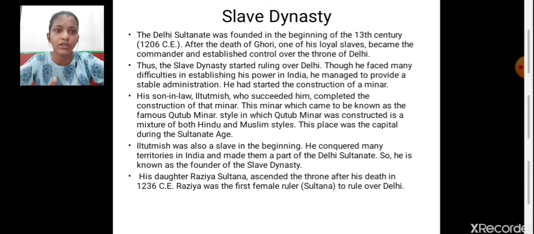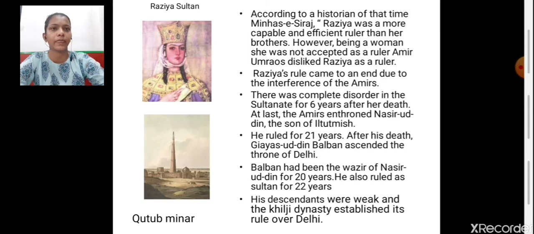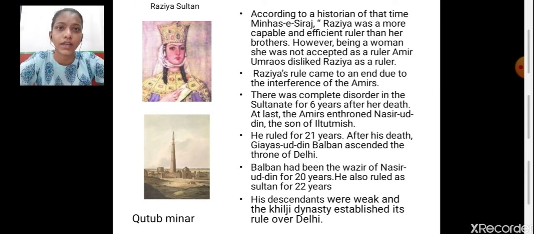His daughter Razia Sultan ascended the throne after his death in 1236 CE. Razia was the first female ruler to rule over Delhi. So, after the death of Iltutmish, his daughter Razia Sultan became the ruler of this sultanate. See, we can see the picture of Razia Sultan in this slide, and the famous Qutub Minar, which was the capital during the Sultanate age.